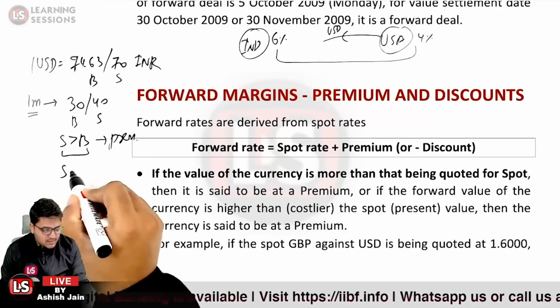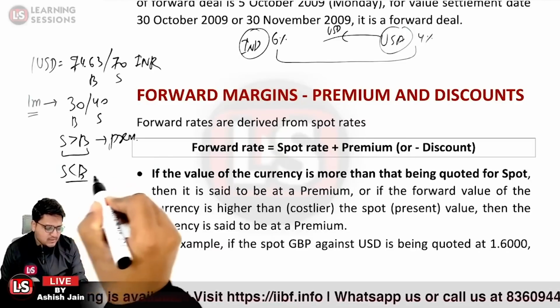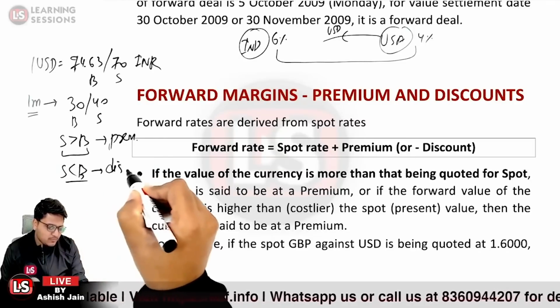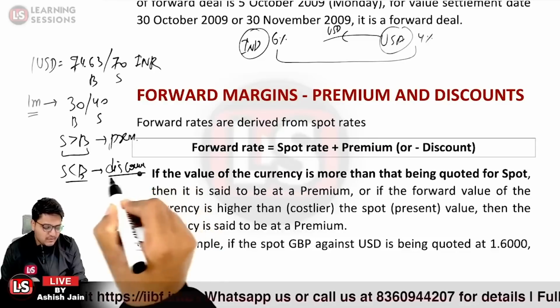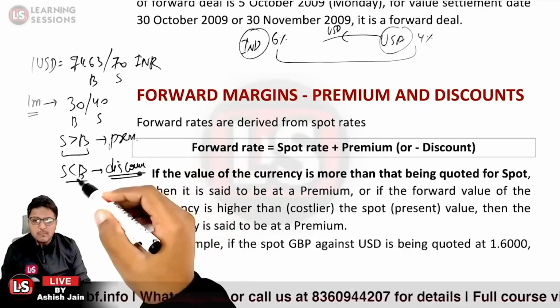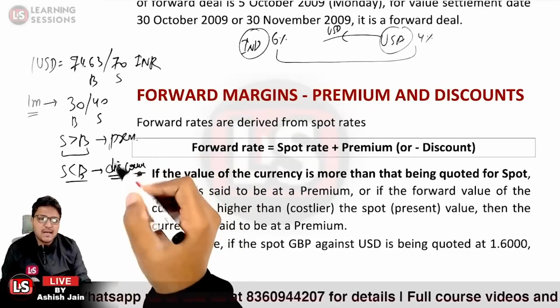Whereas if the selling points are lesser than the buying points, then the currency is said to be available at discount. Now, if the currency is available at premium, the forward points are added up.